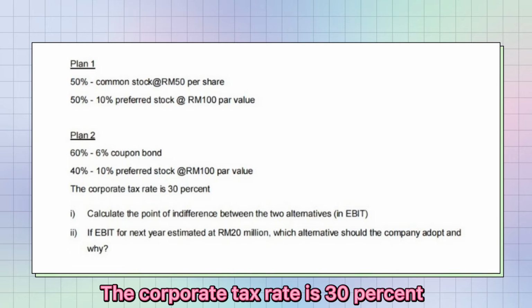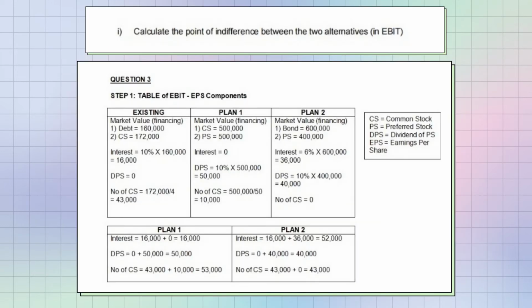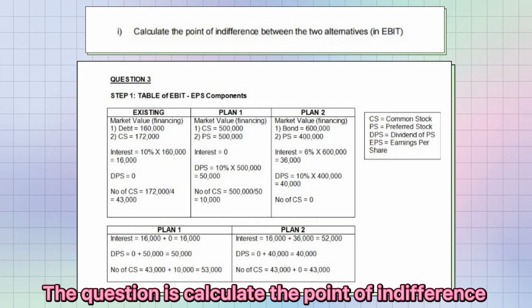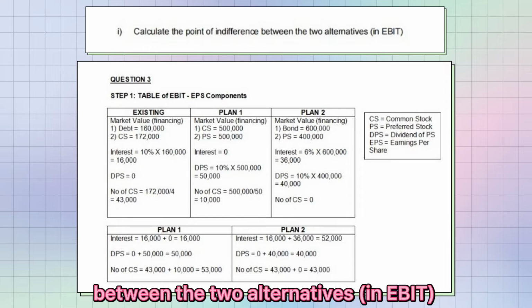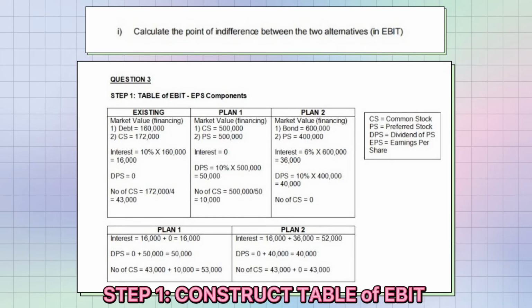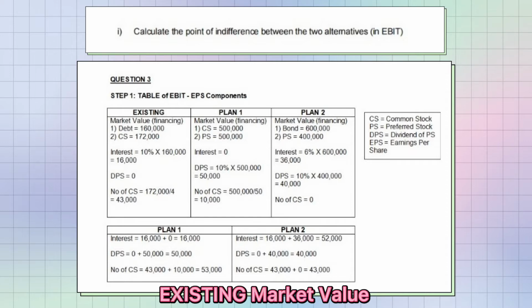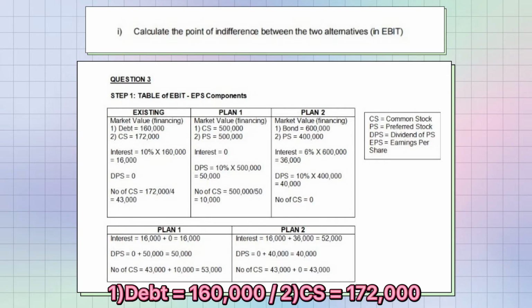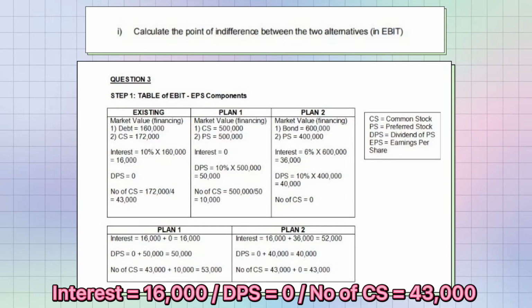The corporate tax rate is 30%. The question is, calculate the point of indifference between the two alternatives in EBIT. Step 1. Construct a table of EBIT. Existing market value: debt 160,000, CS 172,000, interest 16,000, DPS 0, number of CS 43,000.